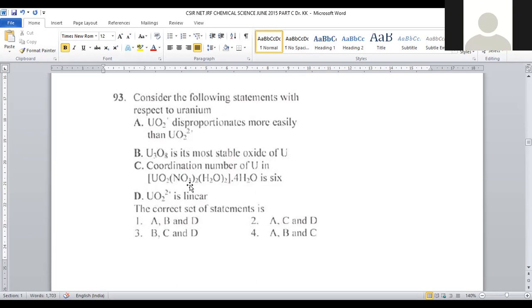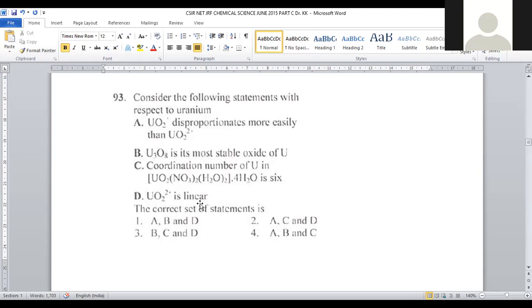Why? Because in the higher elements, that means a larger nucleus, nitrate will become bidentate instead of monodentate. Since it is bidentate, you can assume 4 for the coordination number of nitrate. UO2 will give 2, and here water 2. 2 + 2 is 4, 4 + 4 is 8 rather than 6. So option C is the wrong one.